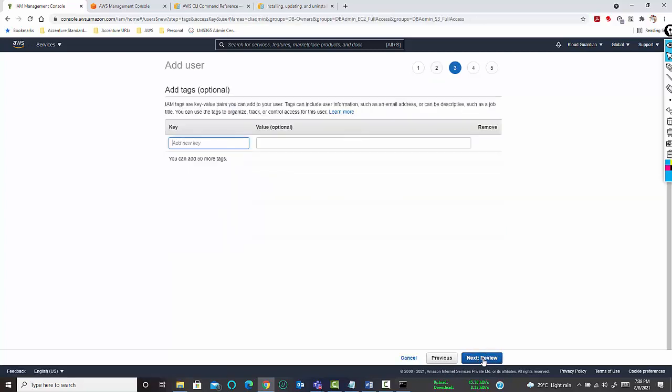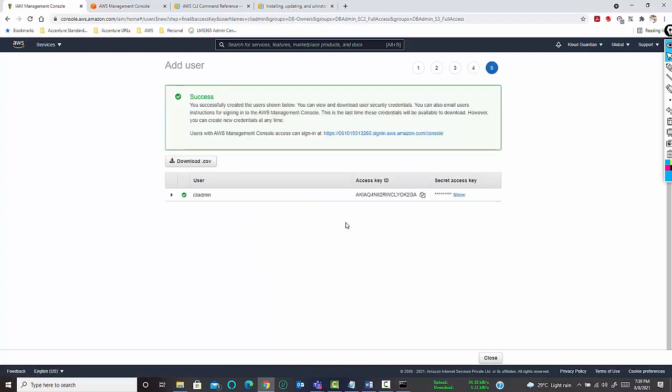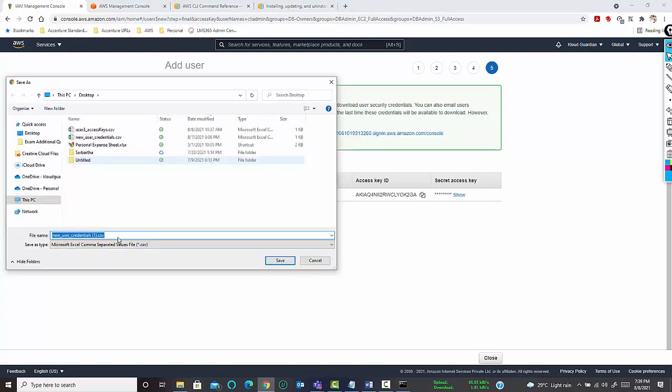Next tags, next review, create user. Now you have the access key ID and the secret access key. Let me download the CSV and show you how you can use this information to access the CLI.